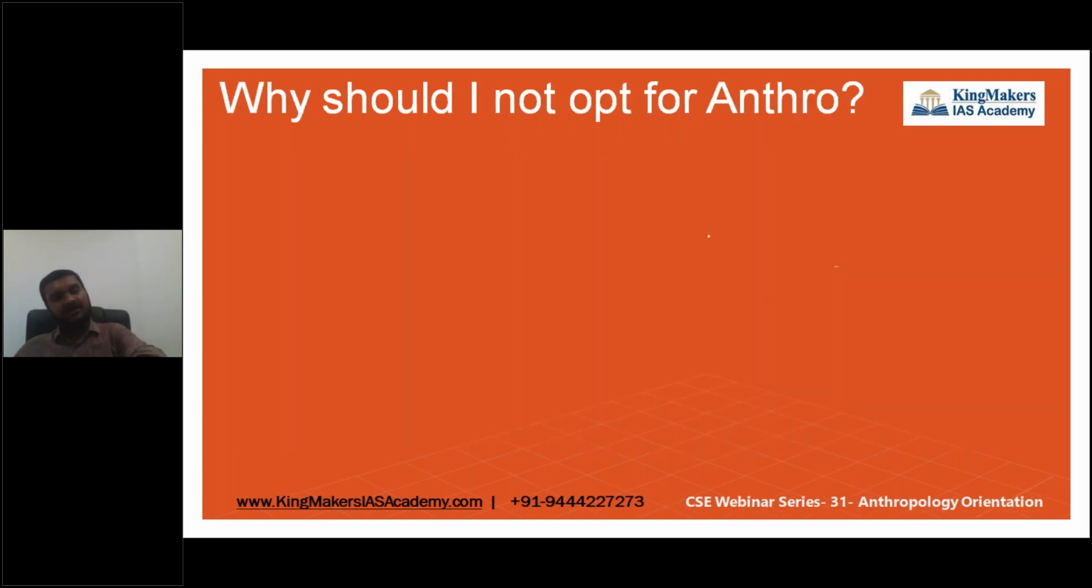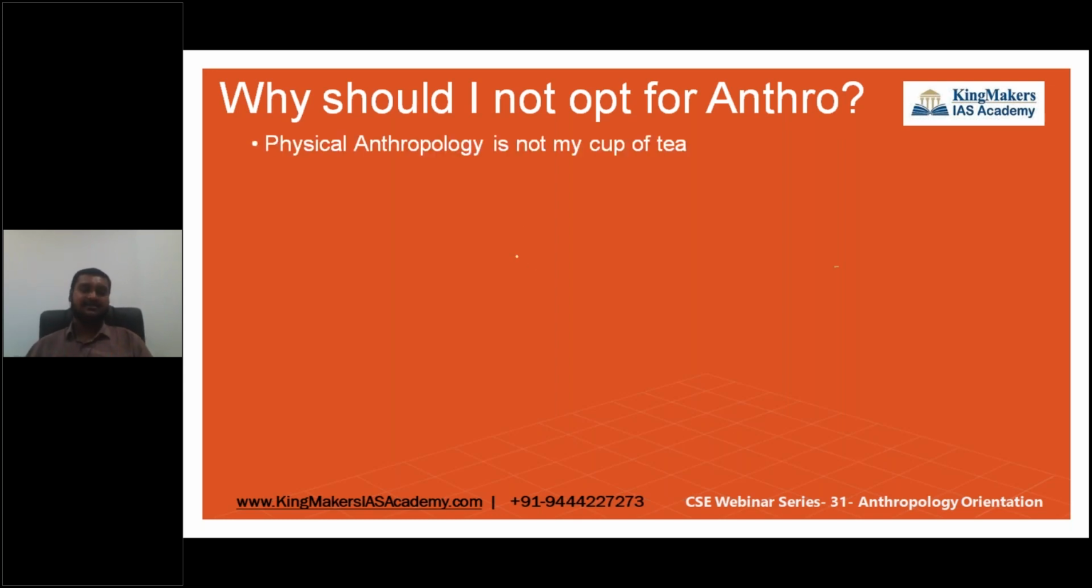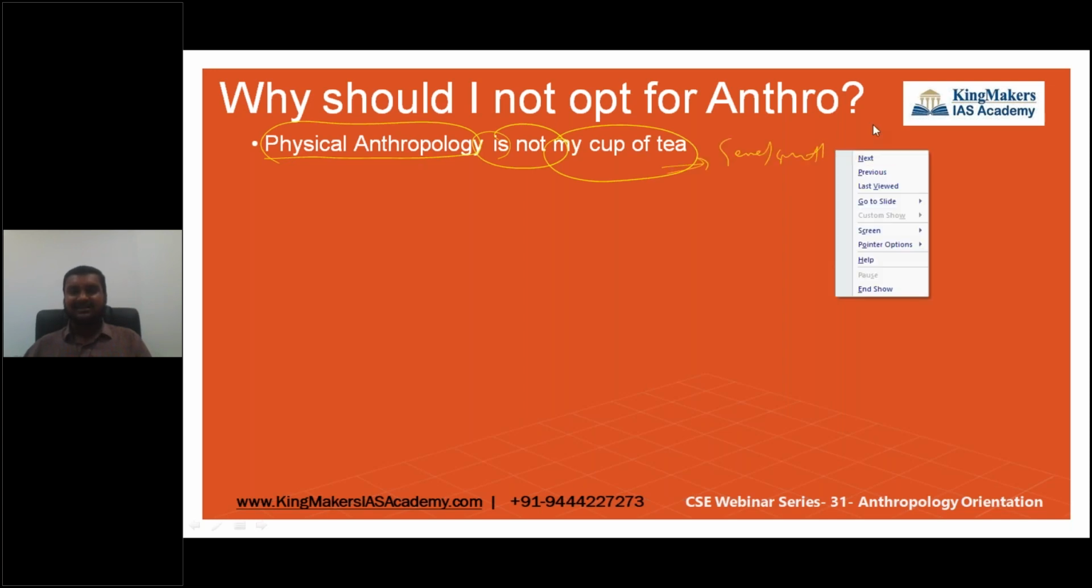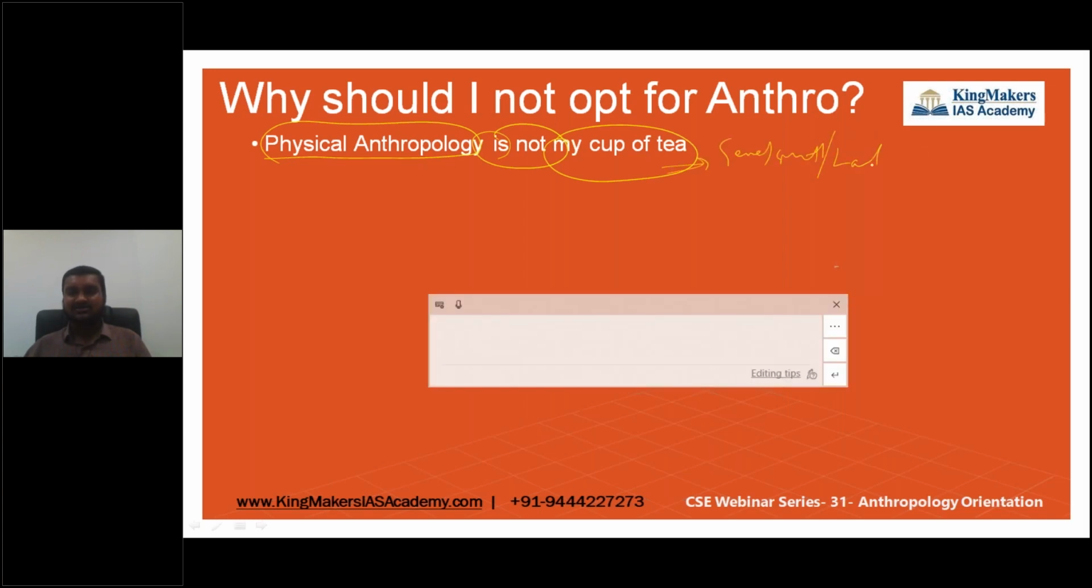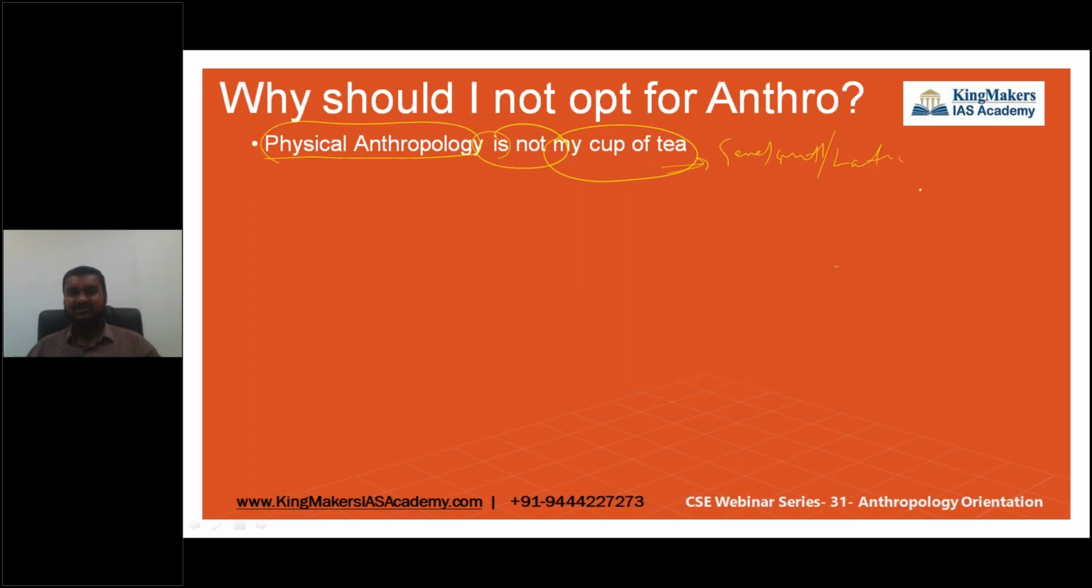Okay, so this is all I was speaking about, the positive side and the explanation about anthro. Now, why you should not choose anthropology is because of these 3 to 4 reasons. Physical anthropology is not my cup of tea, sir. I cannot come to terms with words like genes, mutation, and all these theories based on Lamarck's theory and all those. I do not like it, sir. I hated it in school itself. So I do not want to go for this.